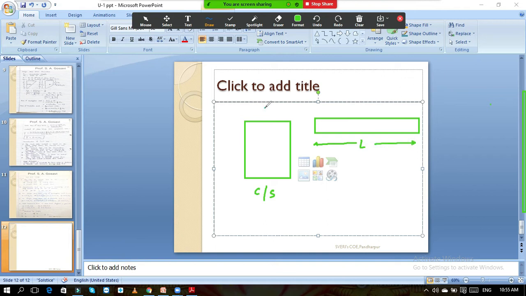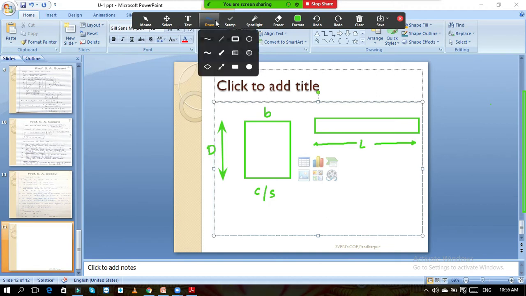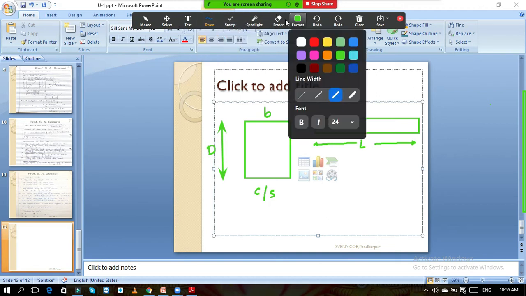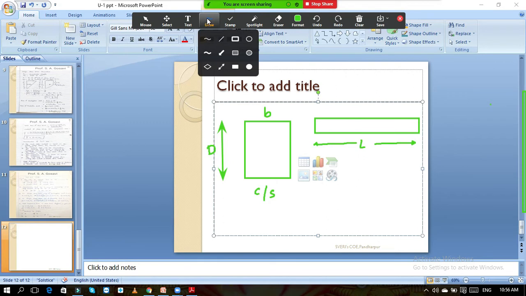This is the width of the beam, and this total distance from here to here is called the overall depth of the beam, that is capital D. And now we provide the reinforcement at the bottom of the beam.